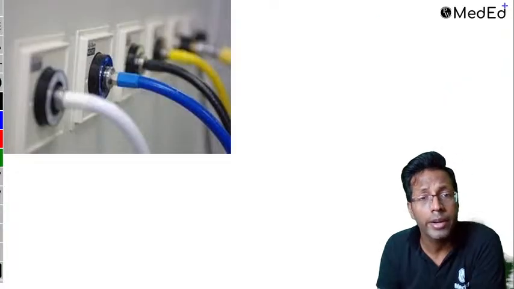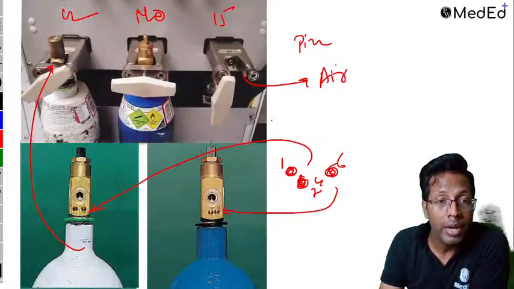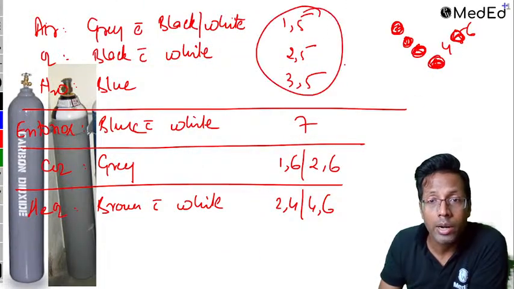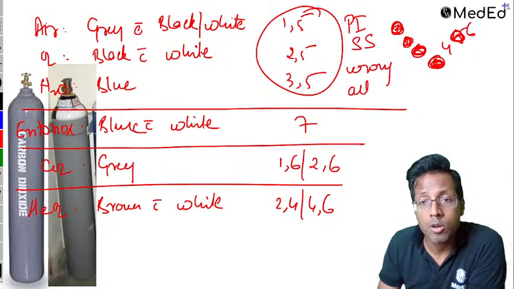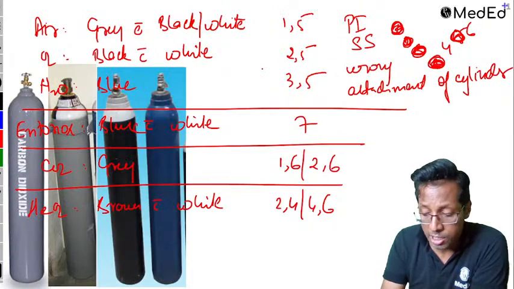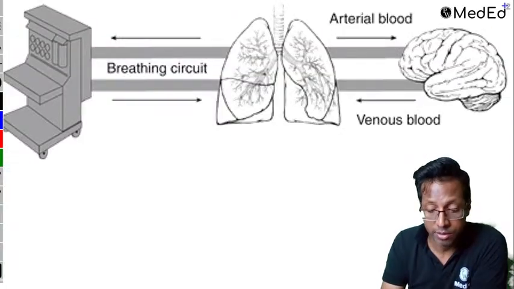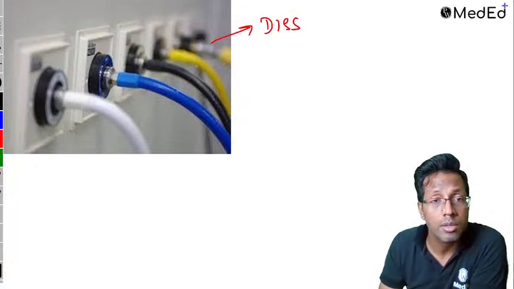The last colors that you people need to remember is regarding the pipeline. The way we had the pin index safety system, this pin index safety system prevents the wrong attachment of cylinder. Similarly, to prevent the wrong attachment of pipelines, you have diametric index safety system, right? So this is what is called as diametric index safety system.